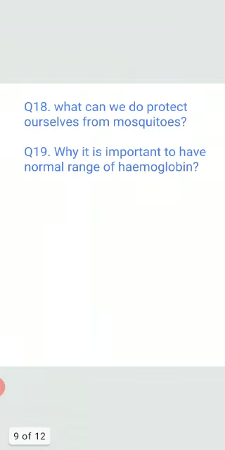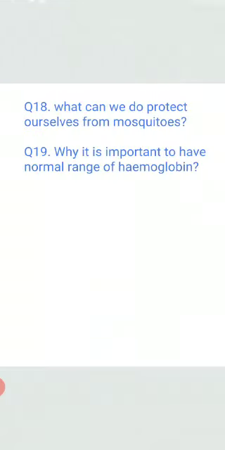Let's move. Question number 18. What can we do to protect ourselves from mosquitoes? Dear kids, you can do so many things to protect yourself from mosquitoes. Whenever you are going out, you can wear full sleeve clothes. You can use mosquito repellents like Good Night, Odomos. You can use mosquito nets also. If there is a pond nearby, you can spray kerosene. If there is a water tank nearby your house, you can put fish in that. So there are so many methods by which you can protect yourself from mosquitoes.